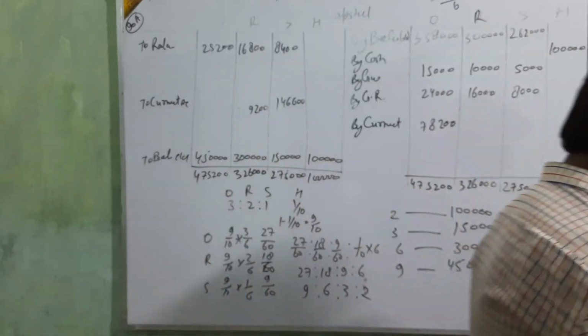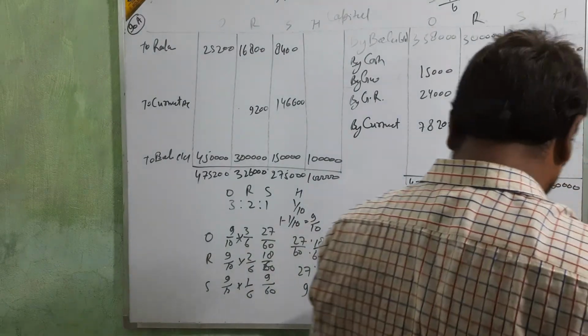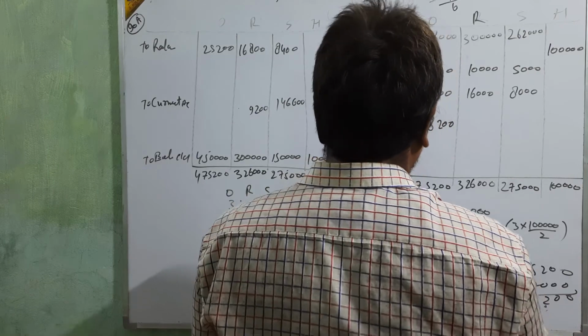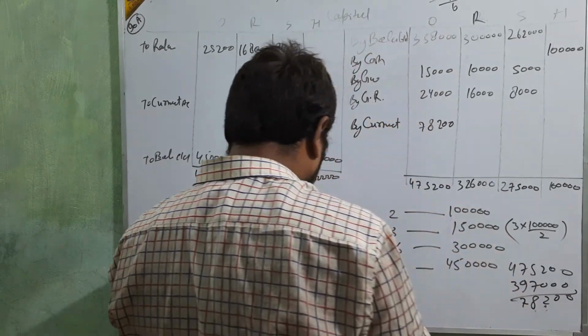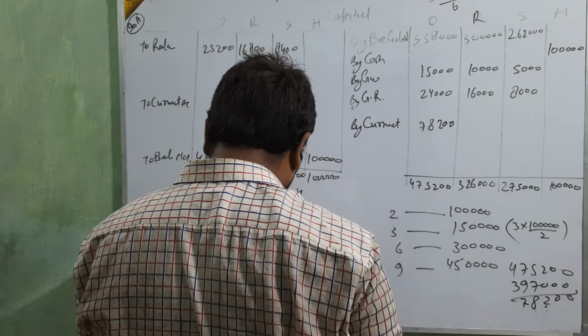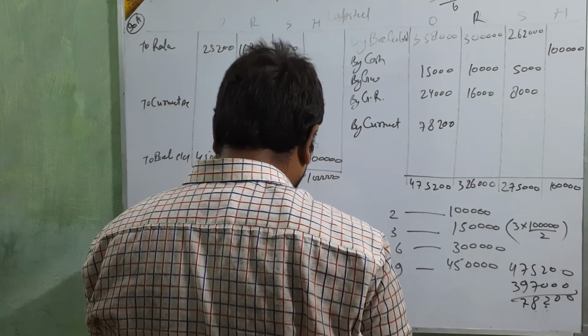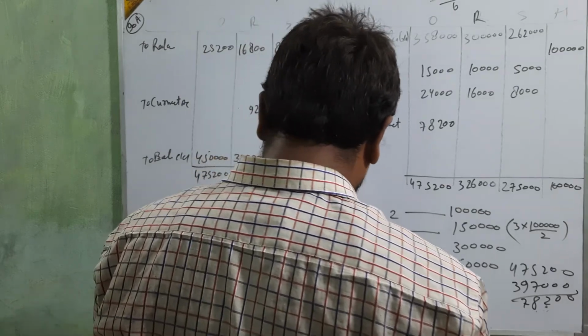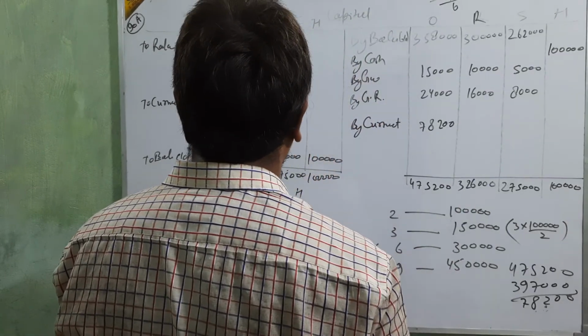Just see whether the answer is coming or not. 78,200 is coming. Then 9,200 is again coming. And the last is 1,16,600.